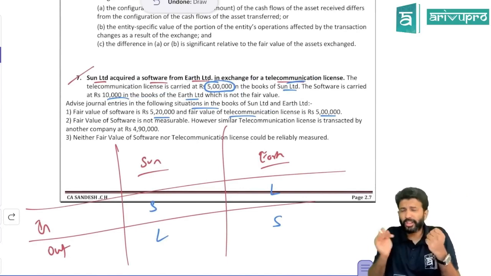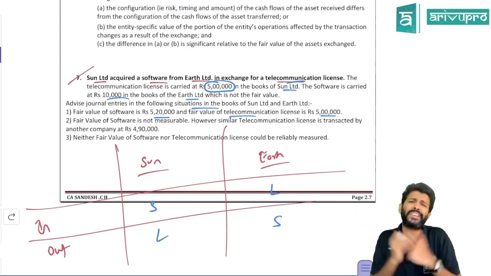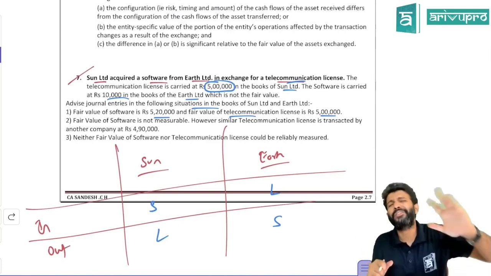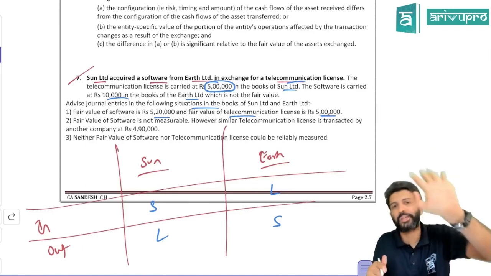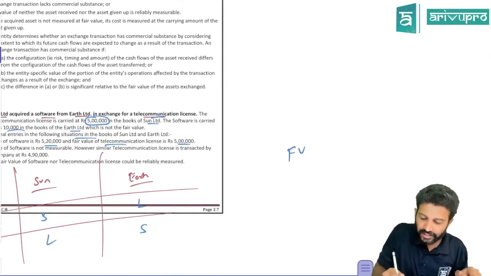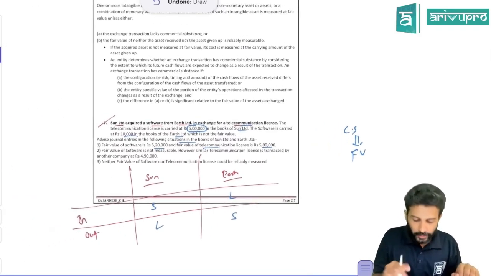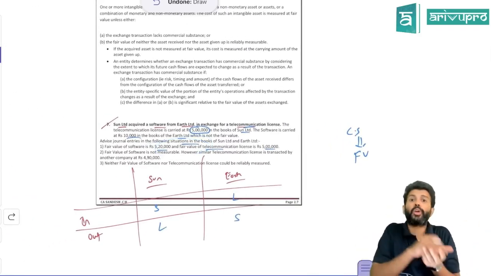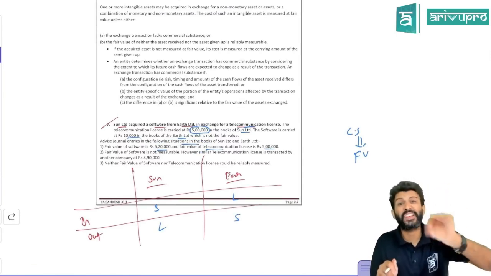Do you think by using software and license you will get the same cash flows or different cash flows? Obviously different. That means asset-wise cash flow itself is different. If asset-wise cash flows are different, then the transaction has commercial substance. If the transaction has commercial substance, obviously we have to use fair value. In the first scenario, the fair value of both assets is given. So which one to use? Whichever is more clearly evident. That's what the standard says. For example purpose, what I told, use the fair value of the asset given up.